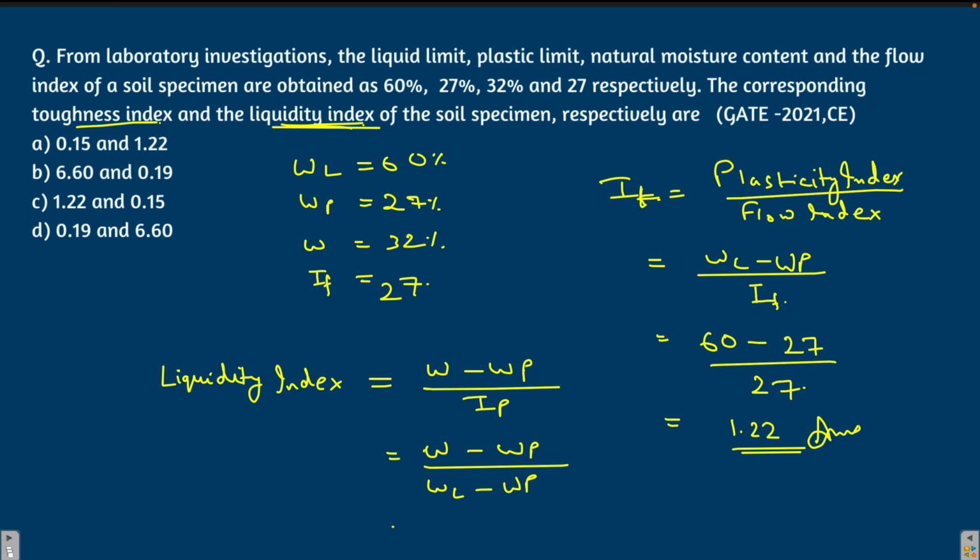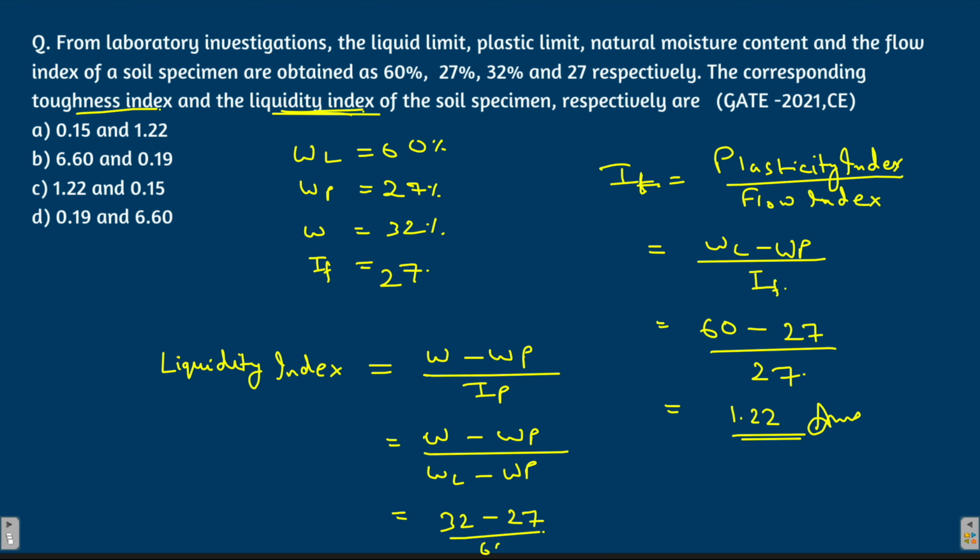So we'll just put all these values and we'll get the answer. W is given as 32% minus WP is given as 27, by WL is again given as 60 minus WP is given as 27. So you solve this and you'll get 5 by 33, which is nothing but 0.15.